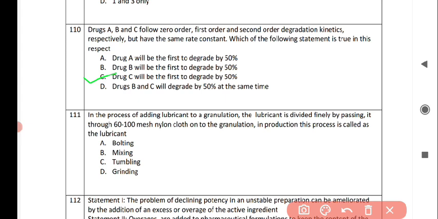Next question is in the process of adding lubricant to a granulation, the lubricant is divided finely by passing it through a 60 to 100 mesh nylon cloth onto the granulation. In production, this process is called as the lubricant, and the correct answer is option A, lubricant bottling.